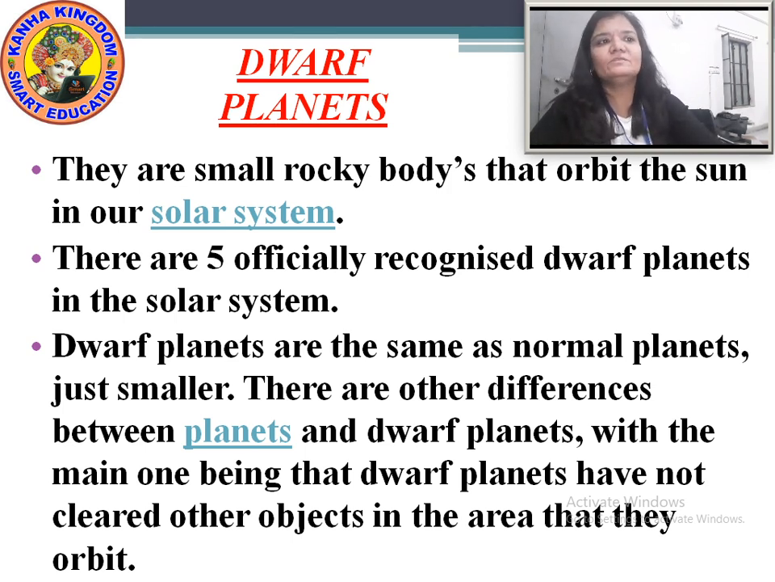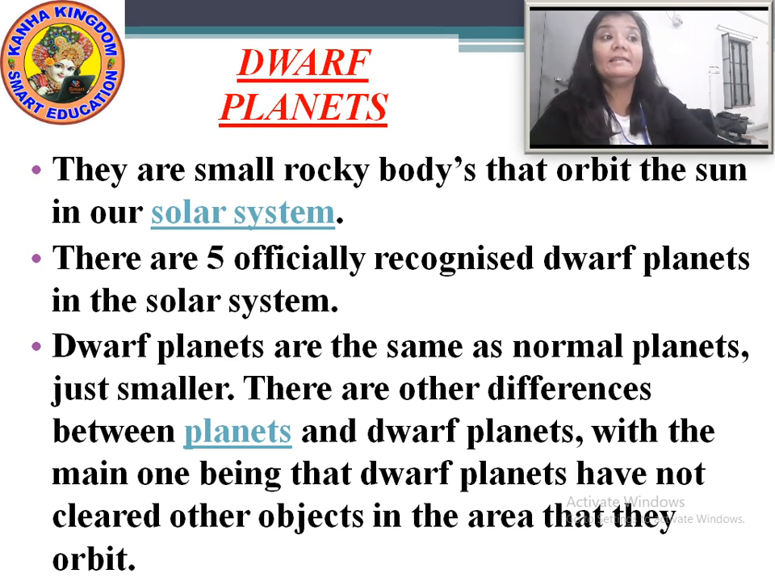Now these dwarf planets, what are their names? The names of these dwarf planets are Ceres, Pluto, Eris, Haumea and Makemake. I repeat again, it is Ceres, Pluto, Eris, Haumea and Makemake, or you can say Makmak. Okay, now these are the dwarf planets. Have you noted the names?